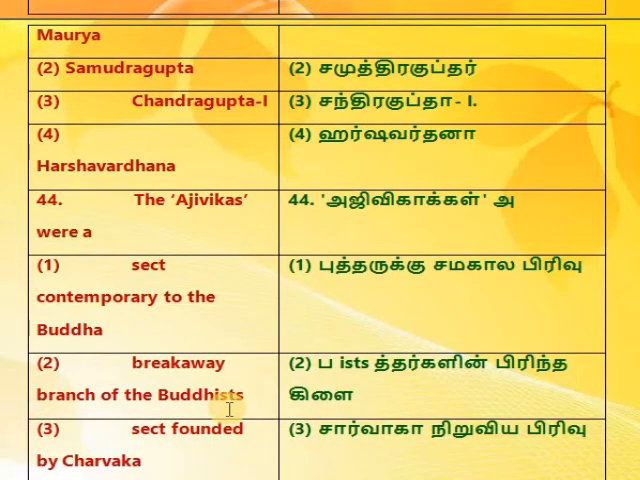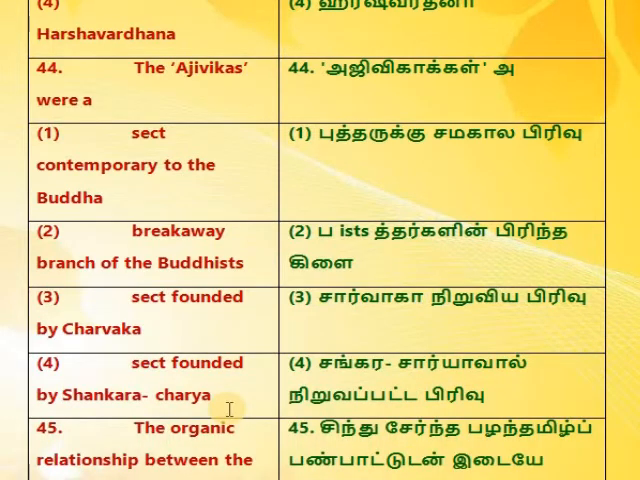44. The Ajivikas were a 1. Sect contemporary to the Buddha, 2. Breakaway branch of the Buddhists, 3. Sect founded by Charvaka, 4. Sect founded by Shankaracharya.